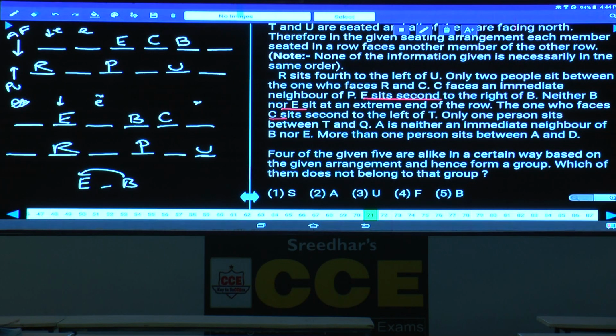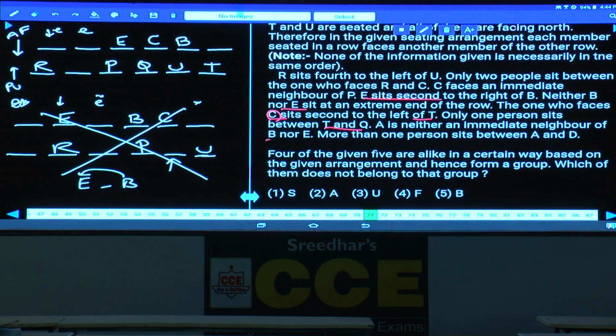The one who is facing C sits second to the left of T. The one who is facing T sits second to the left of whom? The one who is facing C sits second to the left of T. As this person is seated second to the left of T, this T must be at this place. And here, the one who is facing C being second to the left is not possible at all. Hence, we have only one possibility. Only one person sits between T and Q. As one person sits between T and Q, Q will be here.